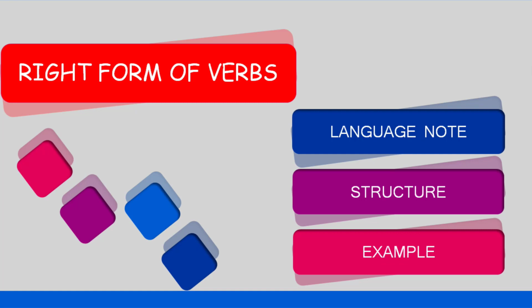After giving the structure, I'll give you two example sentences with the verb in the present form in the bracket. You can try to write the correct form of the verbs. After a few seconds, I will show you the correct form of the verb when you can check the answers. For this, you need a piece of paper and a pen.